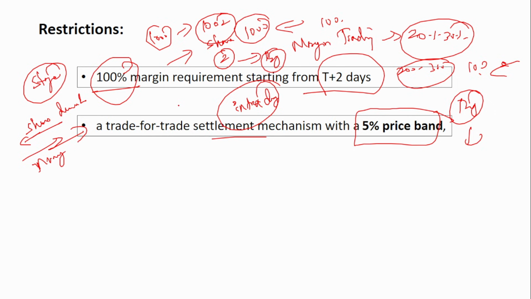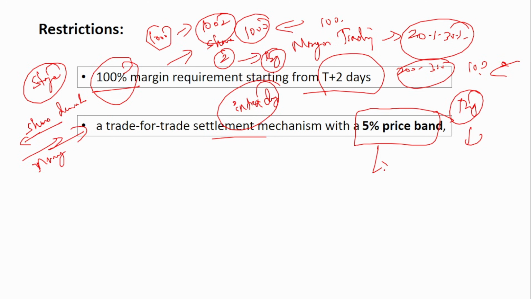So one thing I'll tell you in simple words. Trade for trade settlement means that when you execute a buy trade, shares get credited in your demat account and money gets debited from your account and goes to the seller's account. In the other way, in intra-trade, no share transfer takes place, only money transfer takes place. That is what is called the trade for trade settlement mechanism.